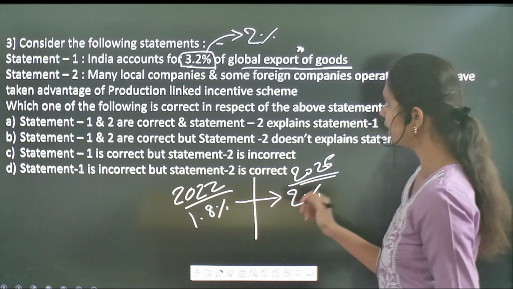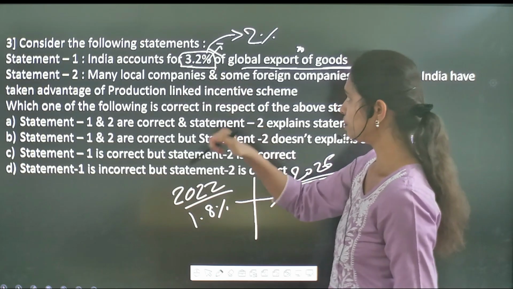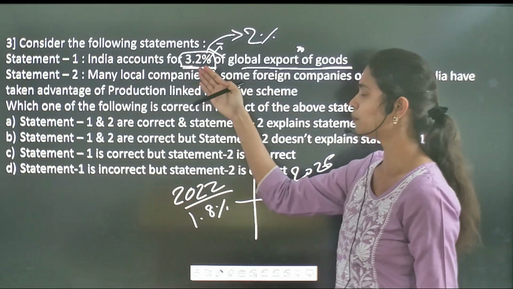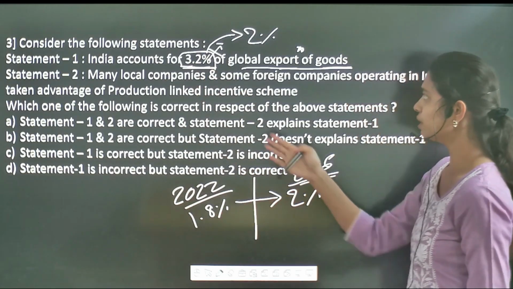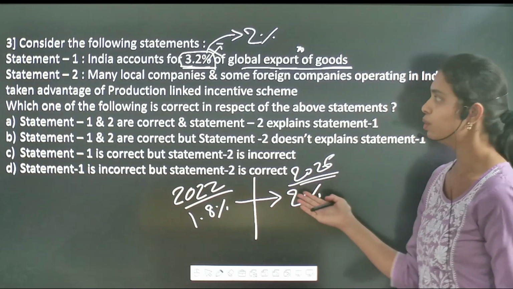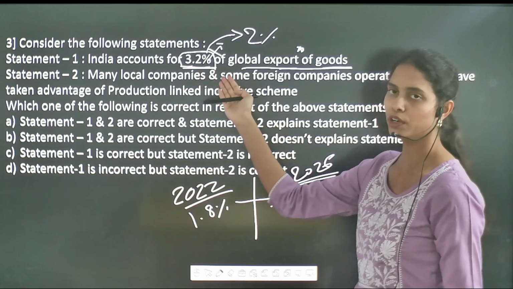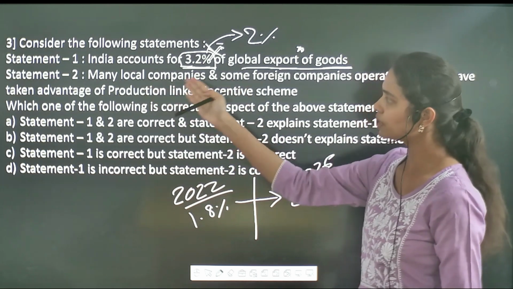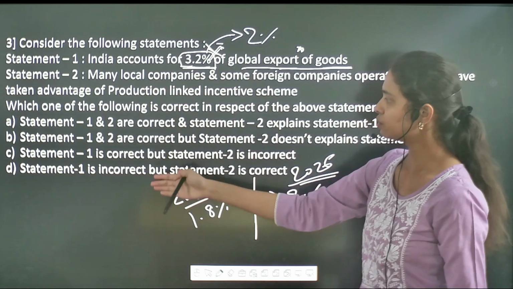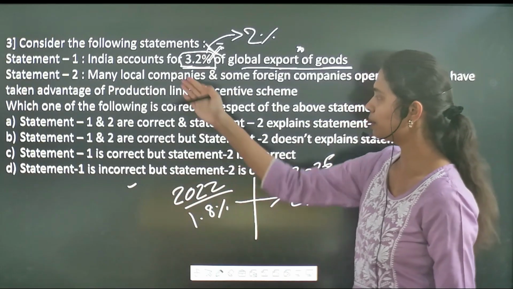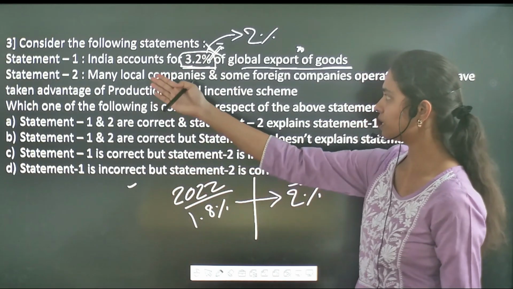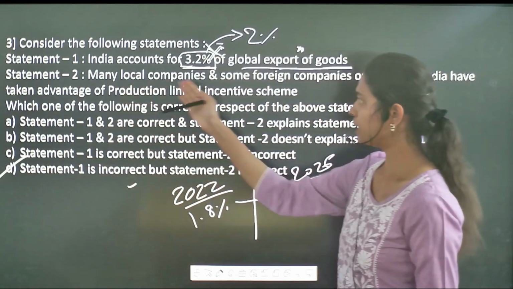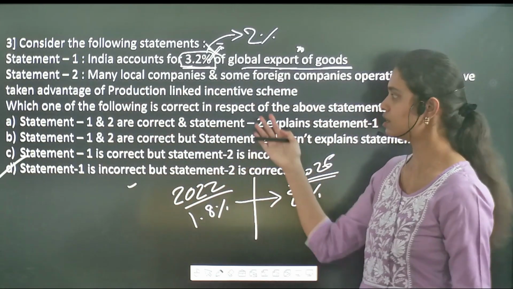So here it is going to be an incorrect statement, and before also it was an incorrect statement as it has given 3.2%. We never achieved above 2%, but here it has given 3.2%. It is an incorrect statement. So if you see, without reading the second statement, you got the correct answer. How? Because there is only one option which says that statement 1 is incorrect, that is option D. So without reading the second statement and without analyzing it, you got the correct answer.